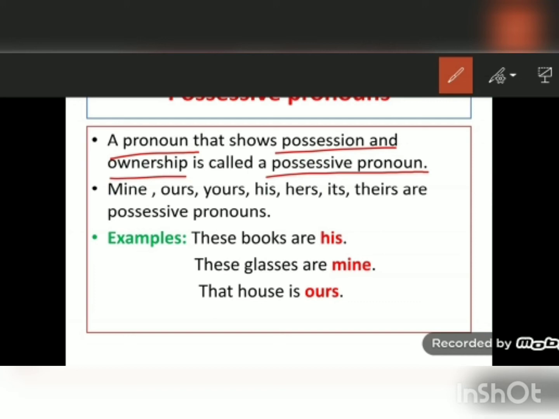For possessive pronouns we use mine, ours, yours, his, hers, its, theirs. So these are the possessive pronouns.